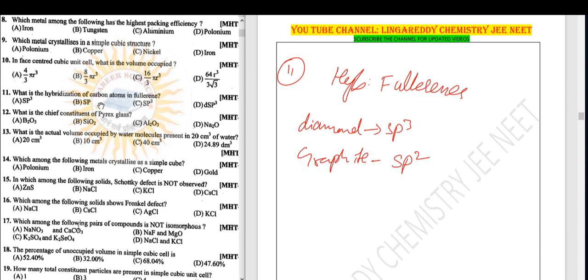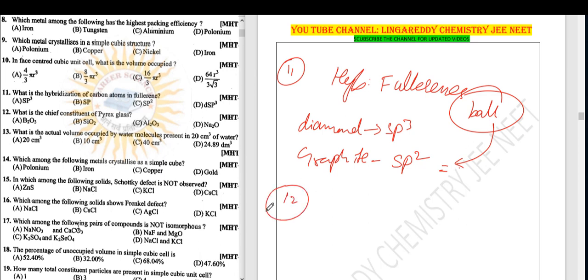Fullerene also has a similar ball type structure, and it also forms the same sp2. Graphite and fullerenes both have the same sp2. Diamond only sp3.